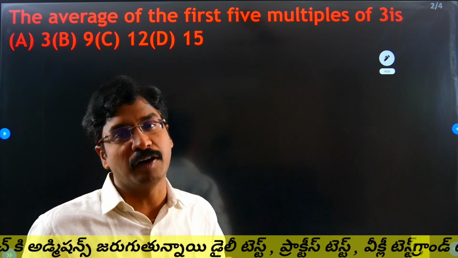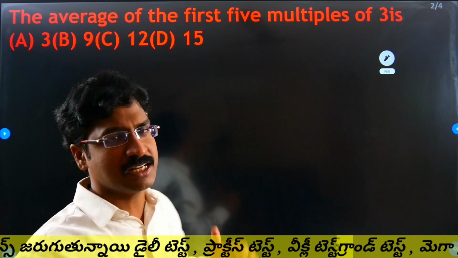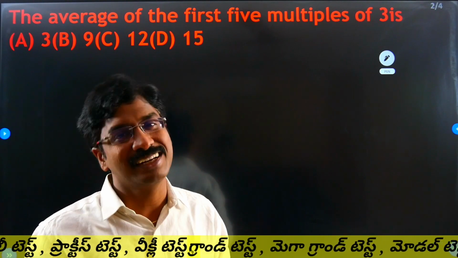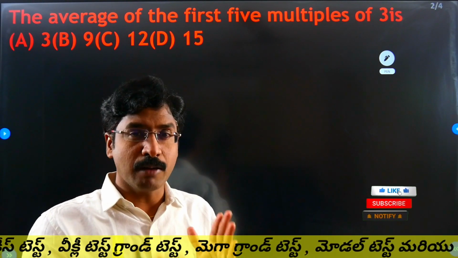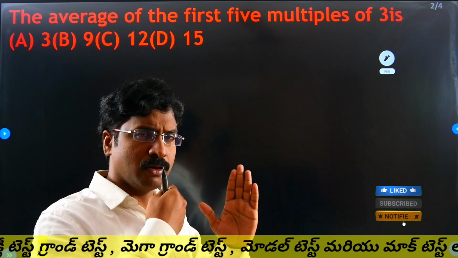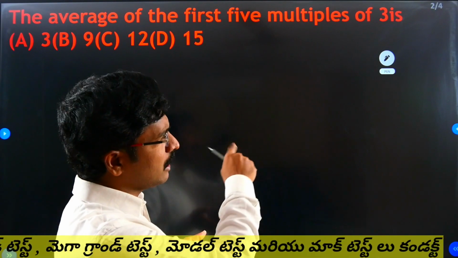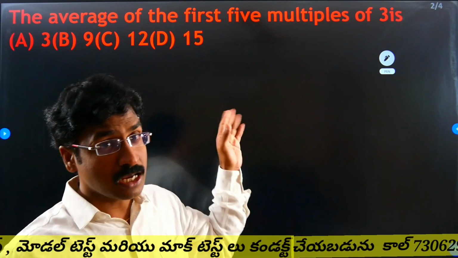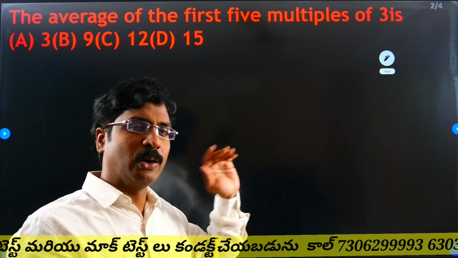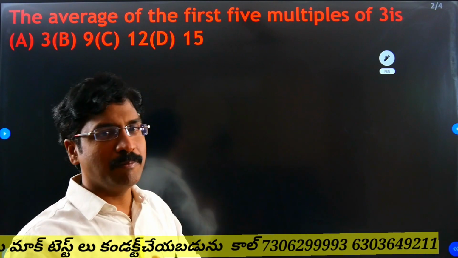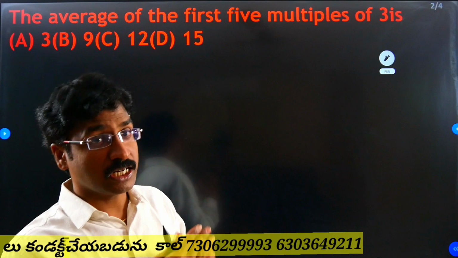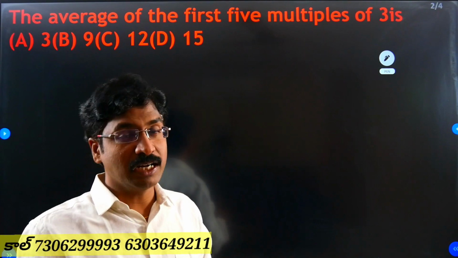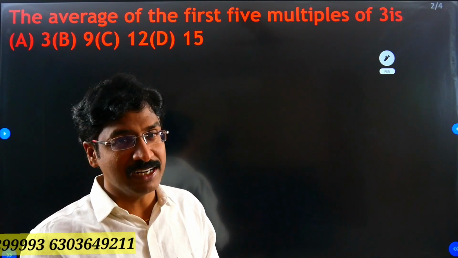At that time we need the formula, otherwise we cannot write all the observations at a time. Sometimes there are so many observations that we cannot add all of them. At that time, if you remember whether those are whole numbers, natural numbers, odd numbers, even numbers, prime numbers, or consecutive numbers, and you identify them, then we have the formula. If you remember that formula, it is very easy to find the average.